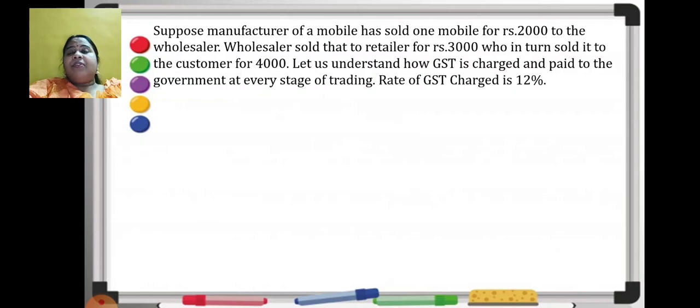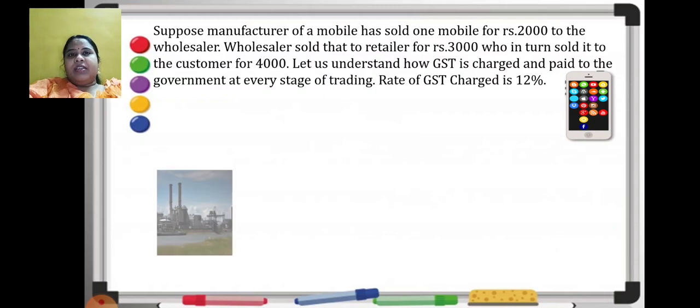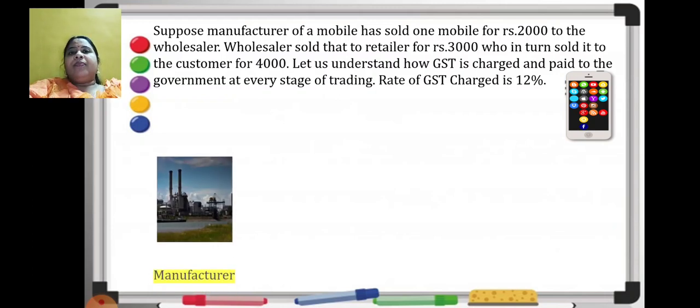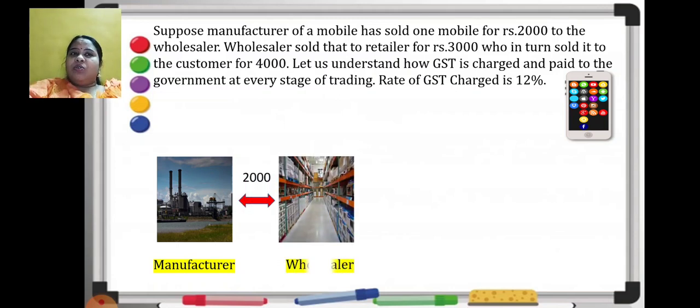Now see, I have given you an example where a mobile is produced. Suppose this is a mobile. A manufacturer is there who produces this mobile. The first person in this transaction is the manufacturer, who produces this mobile and sells it to the wholesaler for rupees 2000. The next person is the wholesaler or the distributor. He purchases this mobile from the manufacturer for rupees 2000. Now that wholesaler will keep some profit.